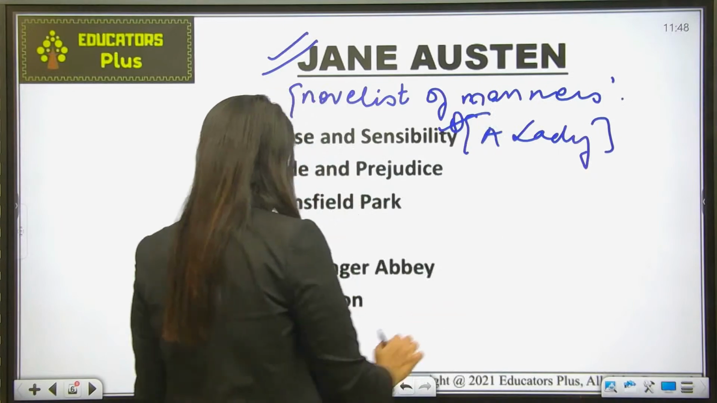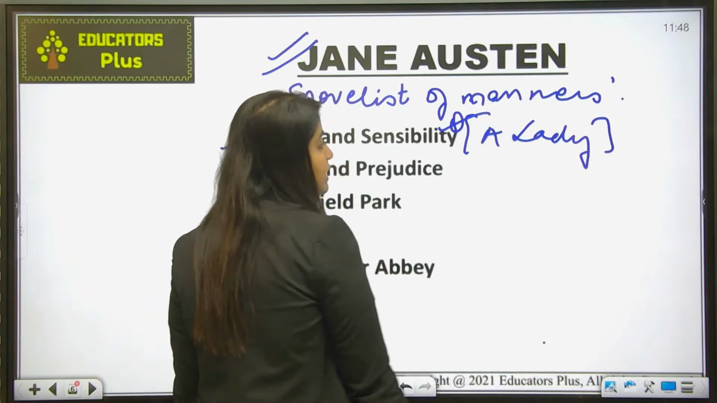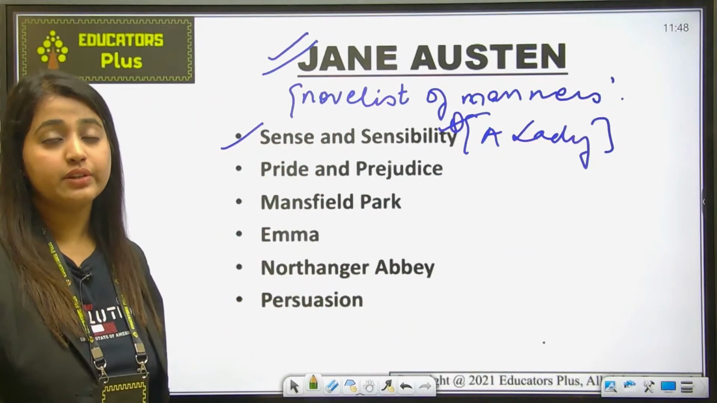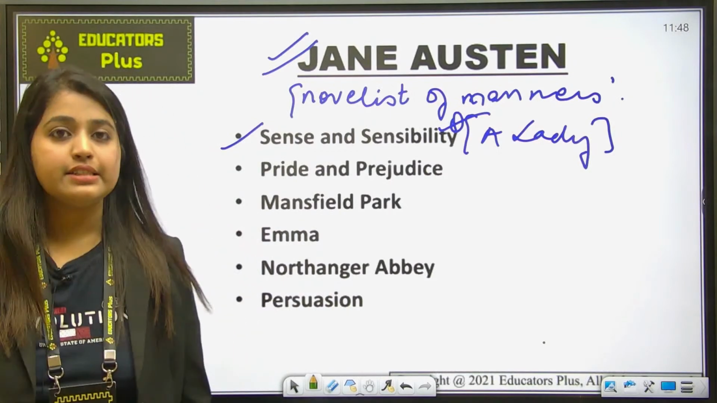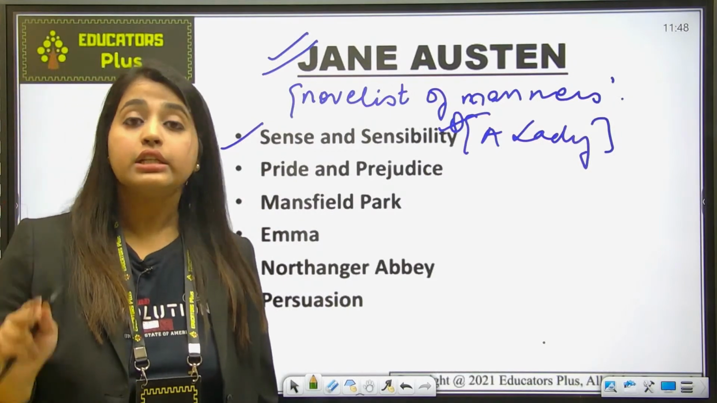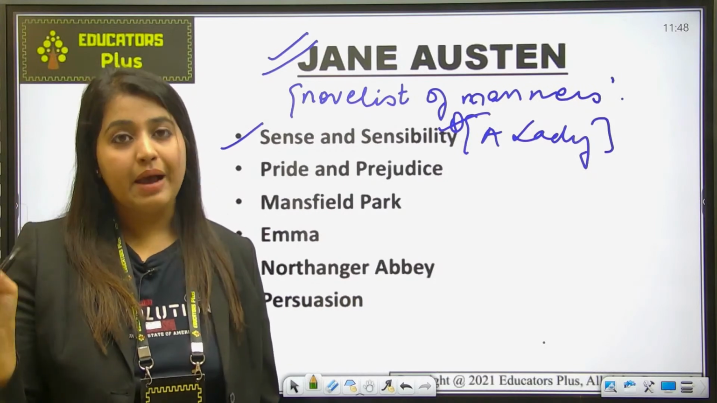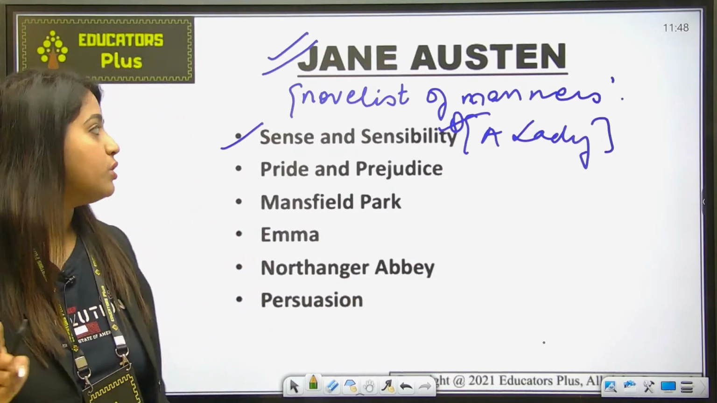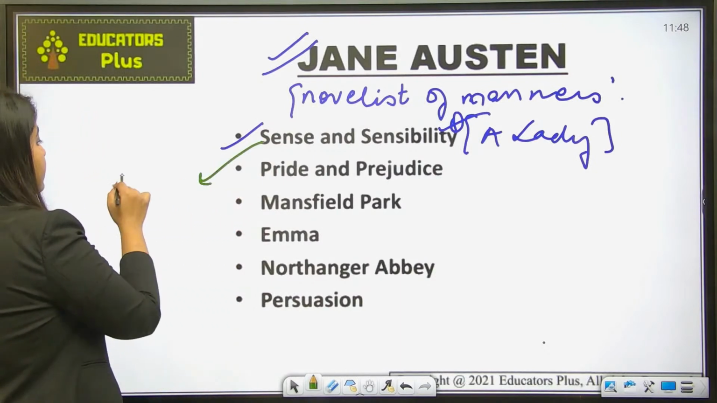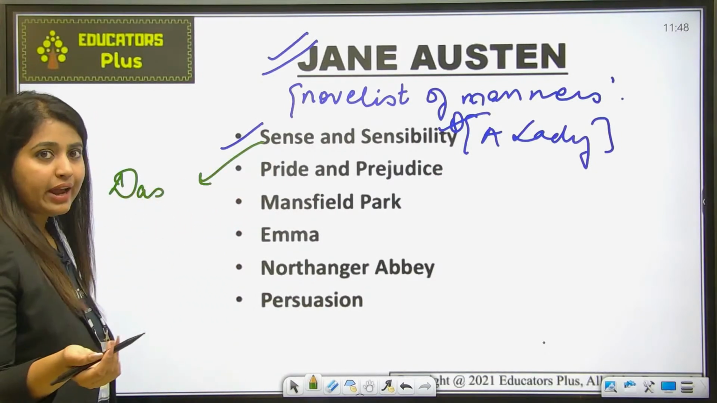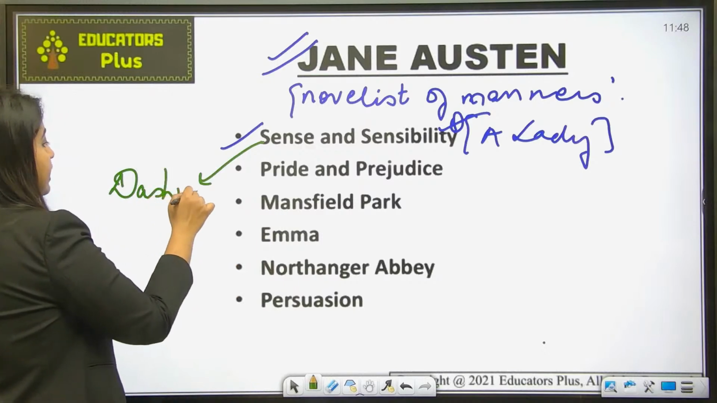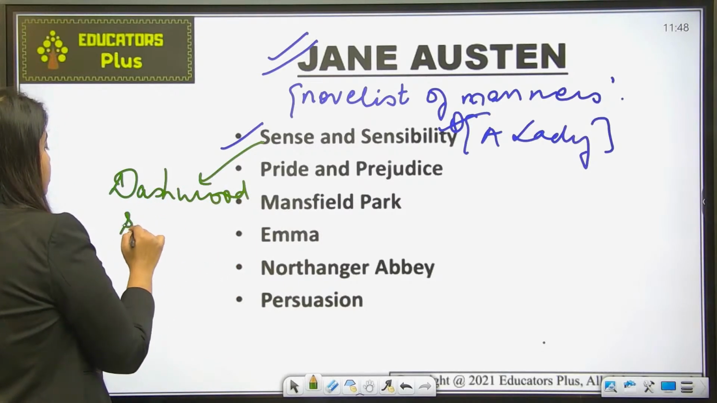Question of NET: this came directly in match the columns. Please match the pseudonyms of the works of the writers. Sense and Sensibility has been written under the pseudonym of a lady, and it is a novel of comedy of manners, and it portrays the Dashwood sisters. Who were the main characters? Elinor and Marianne were the main characters, and they come under the category of Dashwood sisters.